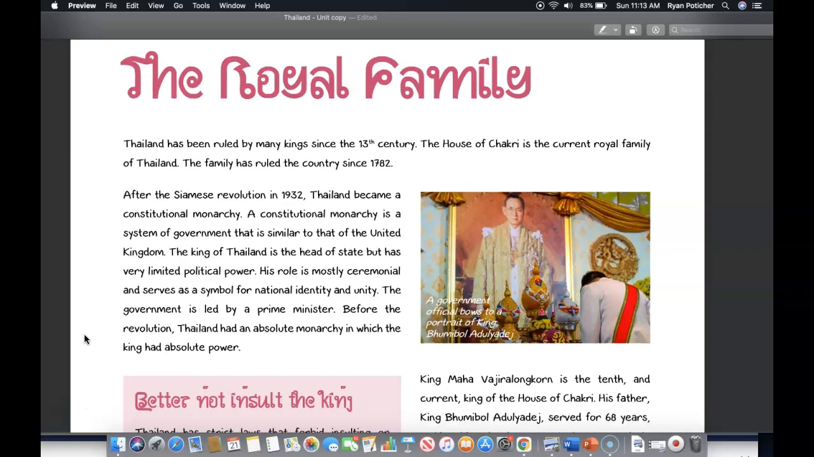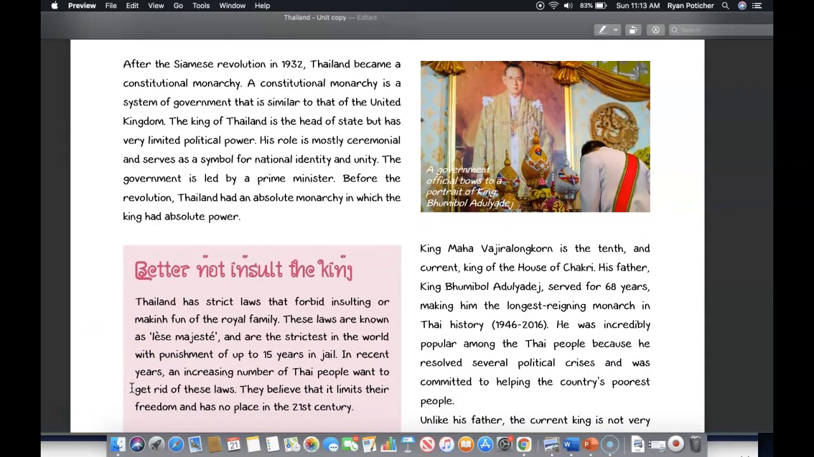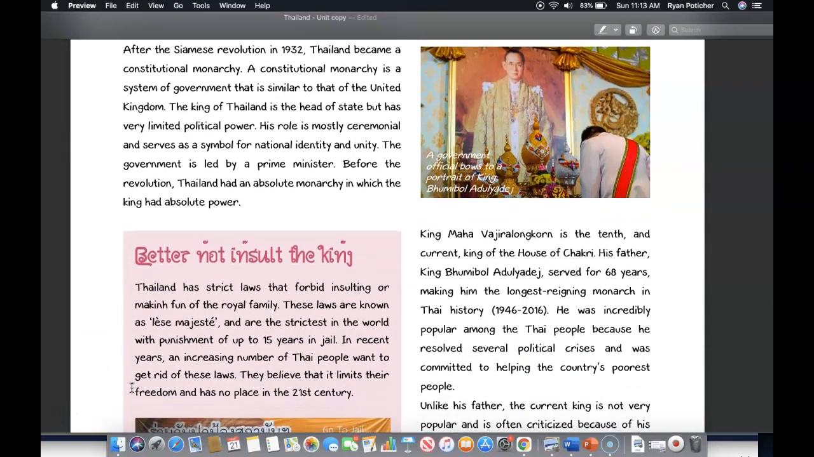So Thailand has been ruled by many kings since the 13th century. The House of Chakri is the current royal family of Thailand. The family has ruled the country since 1782. After the Siamese Revolution in 1932, Thailand became a constitutional monarchy, a system of government that is similar to that of the United Kingdom. The King of Thailand is the head of state but has very limited political power. His role is mostly ceremonial and serves as a symbol for national identity and unity. The government is led by a prime minister. Before the revolution, Thailand had an absolute monarchy, in which the king had absolute power.